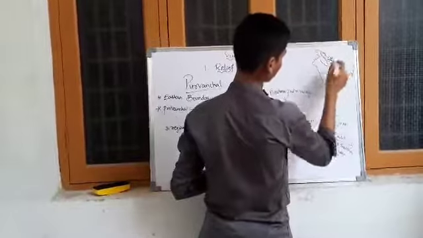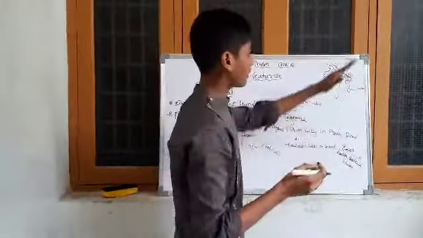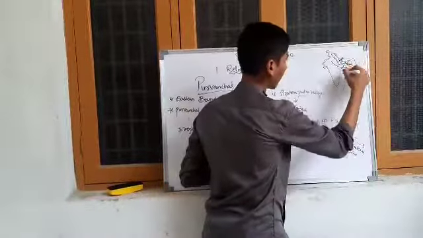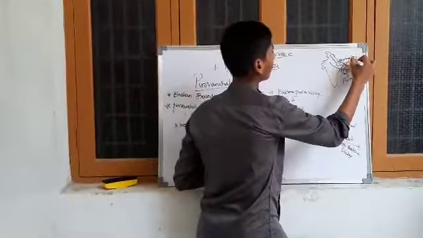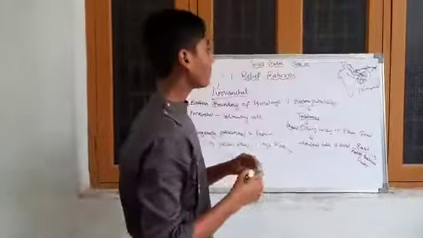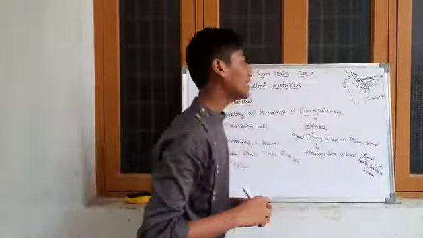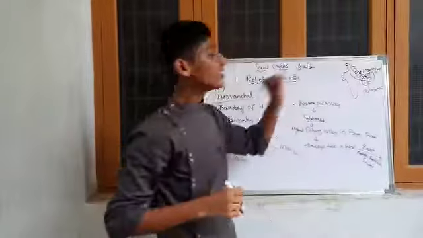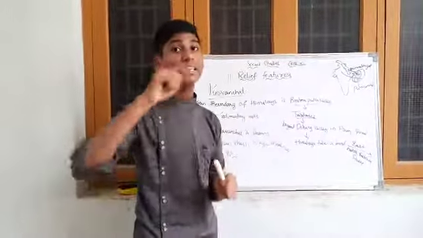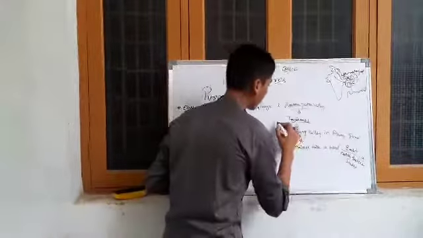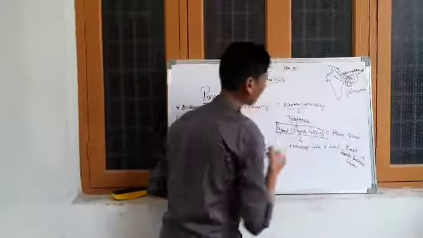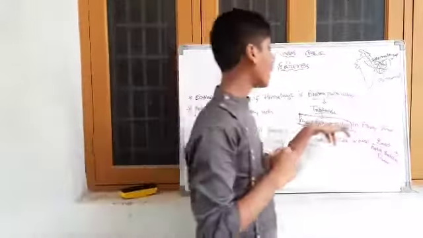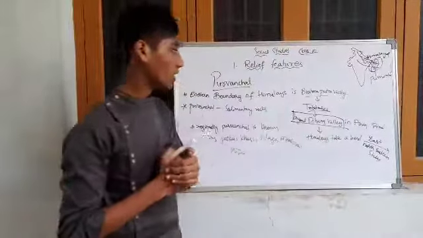These are the Himalayas: the western part, central part and eastern part. In the eastern part of the Himalayas there is the Brahmaputra valley, and the tributary of the Brahmaputra is the Dihang valley, located in Arunachal Pradesh.